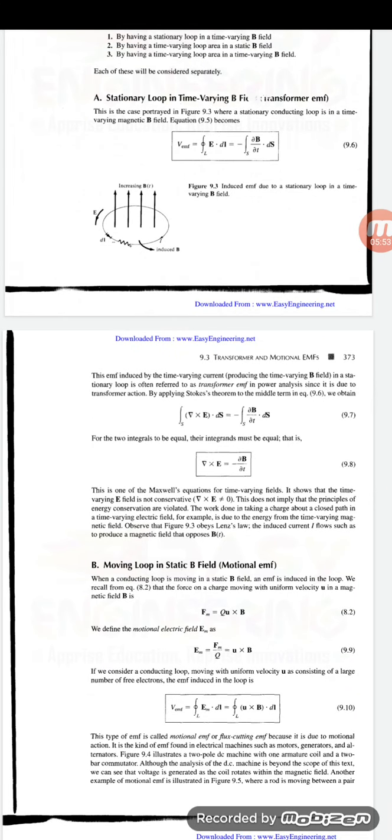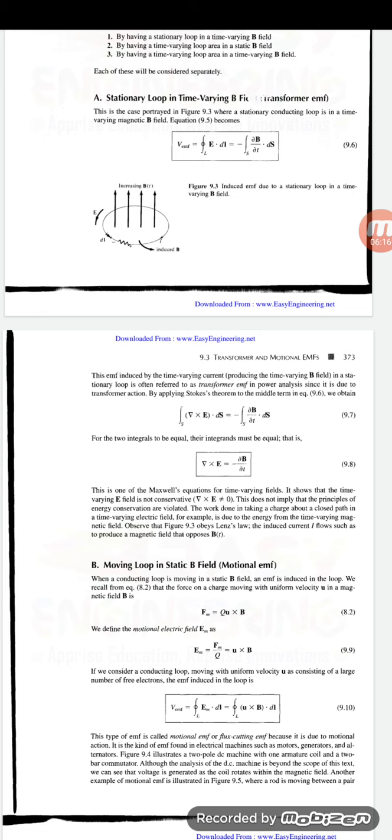If you apply Stokes theorem to this, the surface integral of del cross E dot ds is equal to minus the surface integral of dou B by dou t dot ds. Comparing the left and right sides, del cross E is equal to minus dou B by dou t.